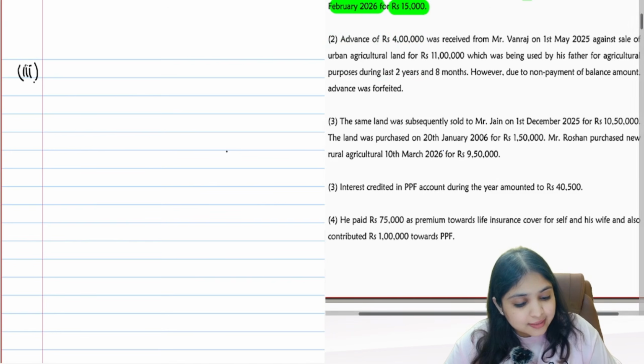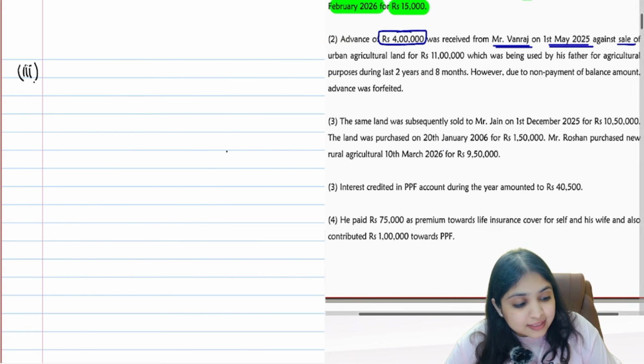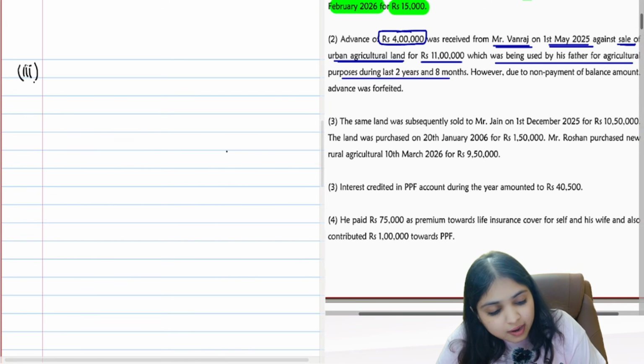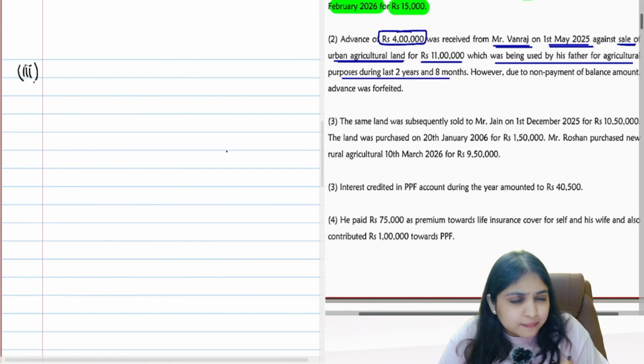Now come to the next discussion, guys. Advance of 4 lakh rupees was received from Mr. Vanraj on 1st May 25 against sale of urban agricultural land for 11 lakh rupees, which was being used by his father for agricultural purposes, blah blah blah. Tell me, advance money forfeited, where will this go? Advance money forfeited, any date comes to your mind?